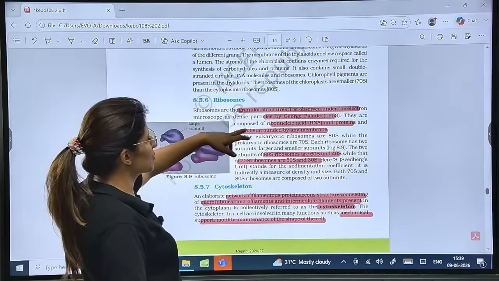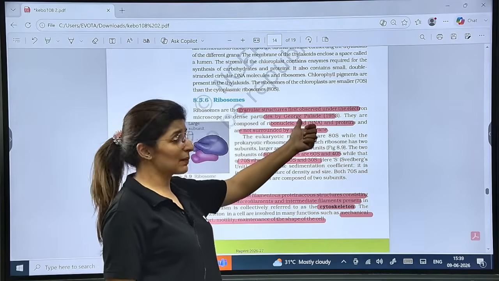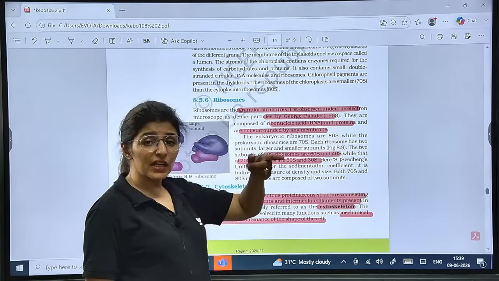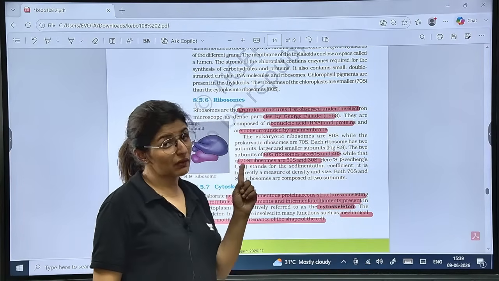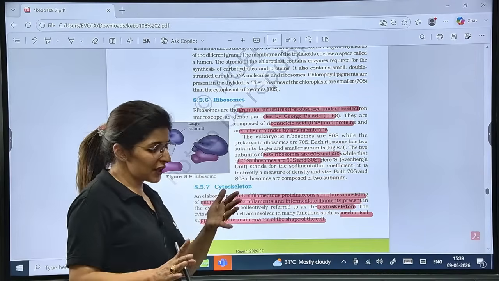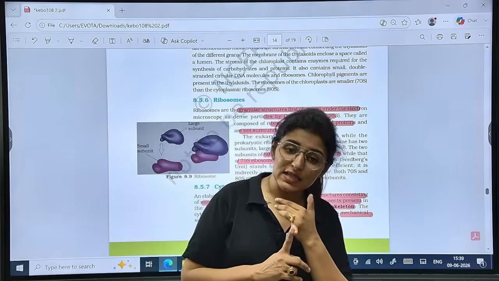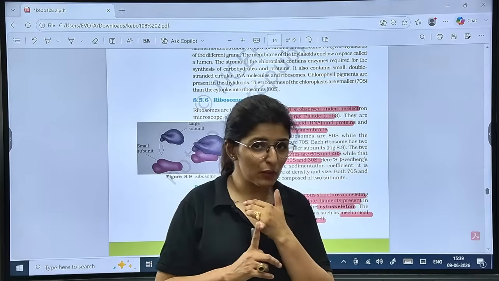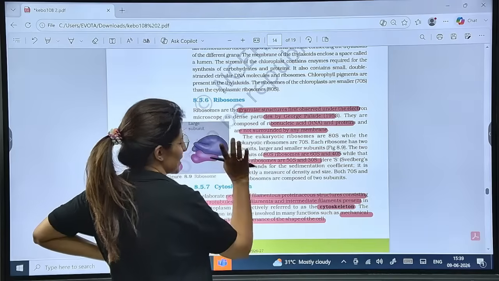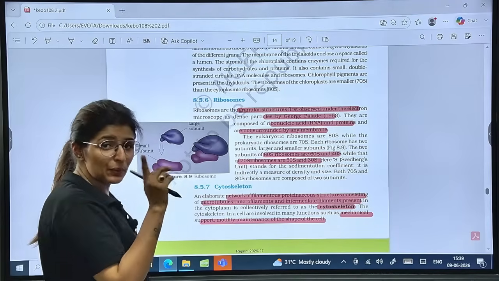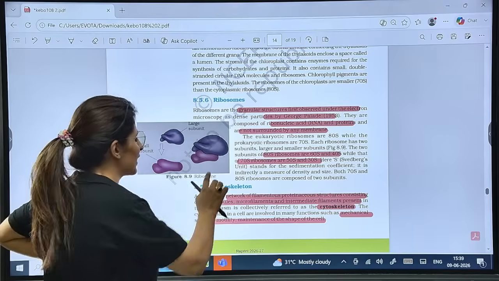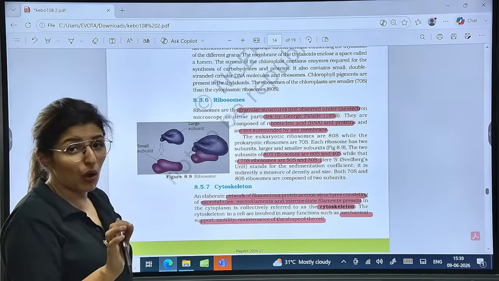Talking about ribosomes, granular structures first observed by George Palade. So we also call them Palade particles, made up of RNA and proteins. This is something we have read in genetics. Not surrounded by any membrane. Already told you there are two membrane-less structures. One is ribosome, second is centrosome. So 80S and 70S both are present. 80S are present in the cytoplasm or attached to the RER, while 70S are found within mitochondria or chloroplast.